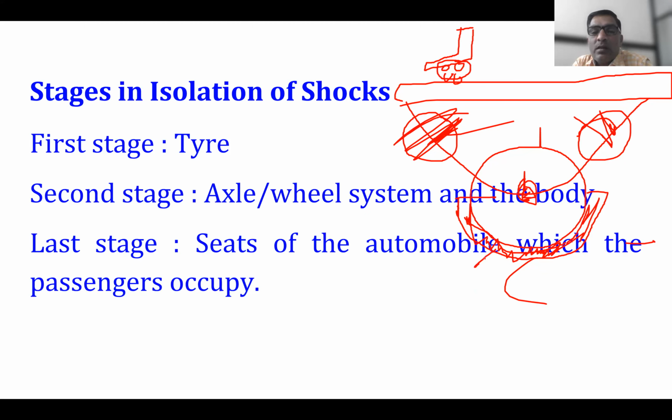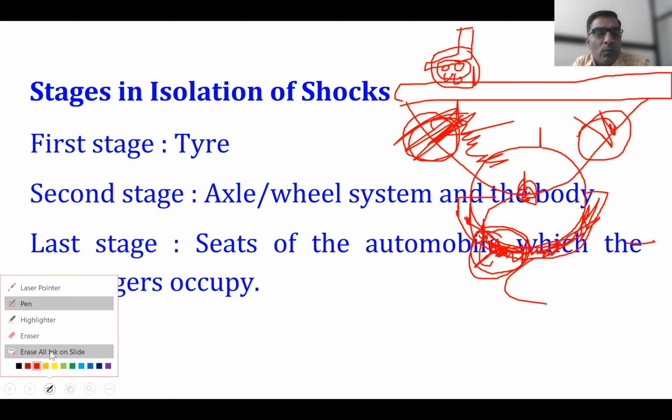This is a rubber. For the tire, air is also inflated. So the first shock will be taken by the tire, somewhat isolated. Again, it is given to the axle. Then the leaf spring or coil spring is going to absorb that shock. And in the third stage, it is isolated by whatever springs are provided below the seats of the automobile which the passenger occupies.